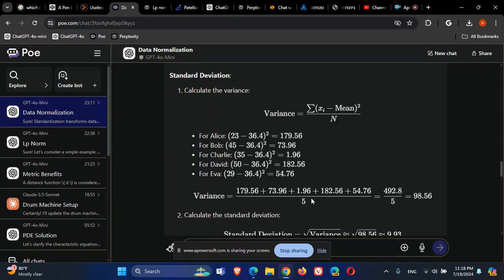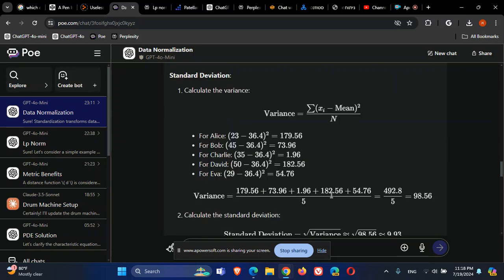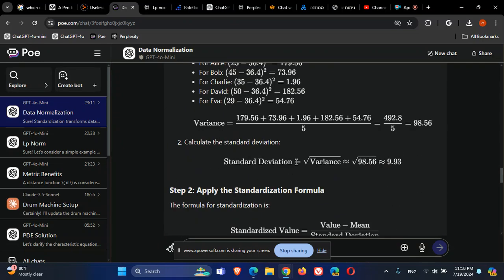The variance is the sum of each element minus the mean of the group, to the power of 2, all divided by the number of elements in the group. I take each element, subtract the mean, square it, sum it all, and divide by 5, the number of elements in the group, and I get the variance. The standard deviation is the square root of the variance. Here it is.